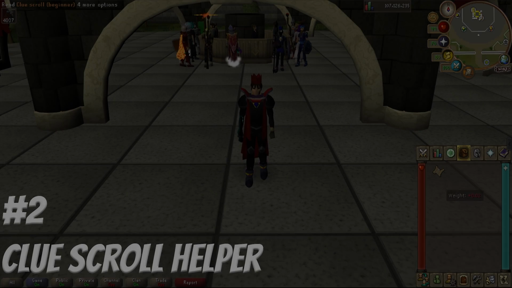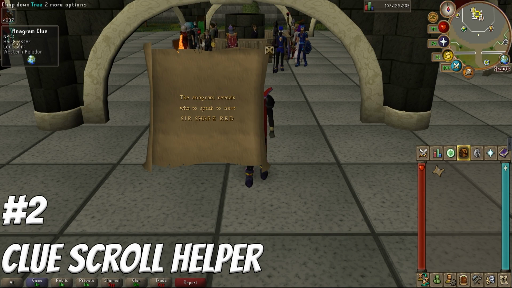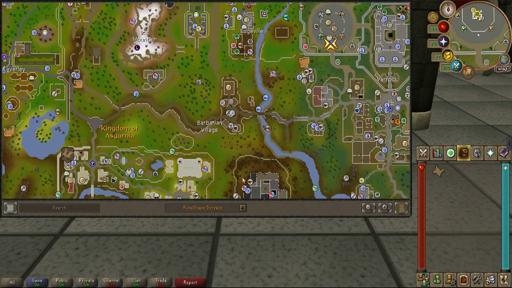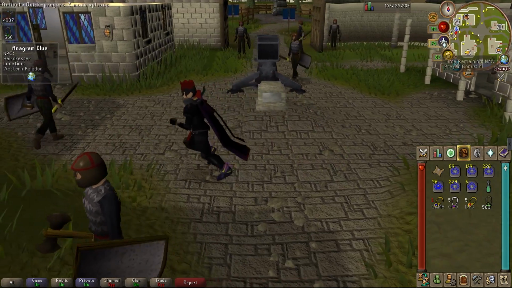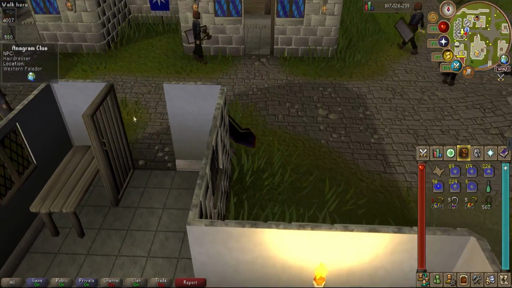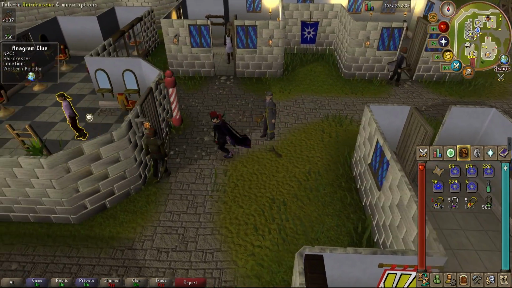Swooping in at the number 2 spot would have to be the clue scroll helper. A lot of people must have this, a lot of people want this, a lot of people need this, and they finally got it. Though it has been on HDOS for a little while now, not a lot of people know about it. Now the HDOS team did do a little bit of rework on it. I think it looks great.